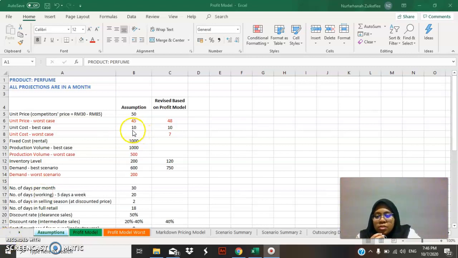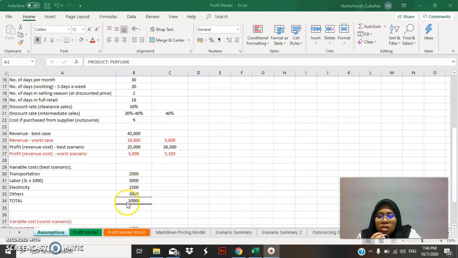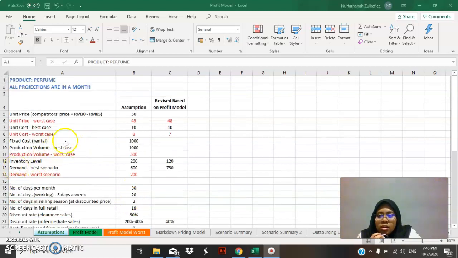So the unit cost is 10 ringgit, which is the variable cost divided by production volume, where my variable cost is 10,000 ringgit and the production volume is 1,000. So I divided it and I get 10 ringgit for the unit cost. For the fixed cost, it is 1,000, which is only rental.